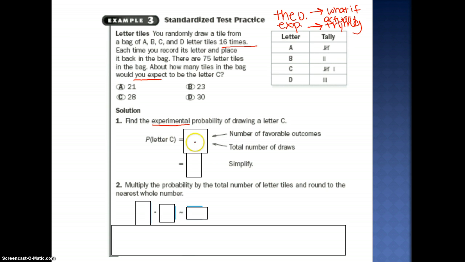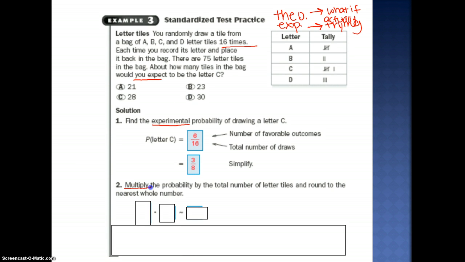So, the probability of letter C: take how many times you got letter C, so this is 6. How many times did you draw a letter? 16. Simplify: 3 out of 8. So if I pull 8 times, I'm going to get a letter C 3 times.